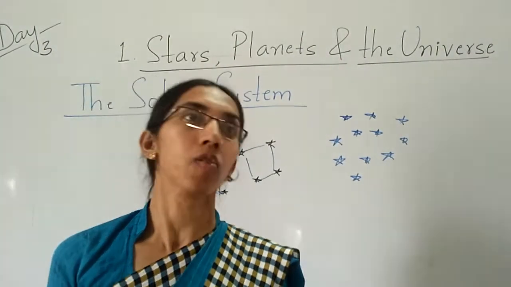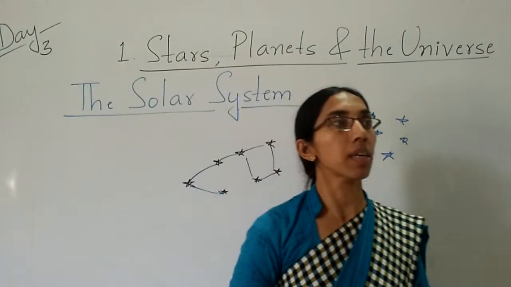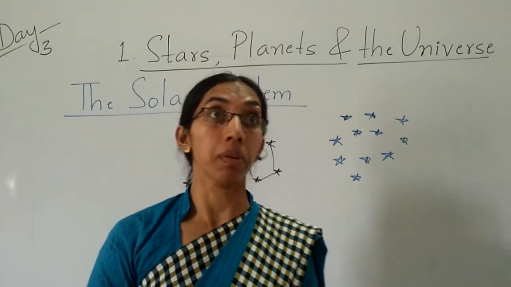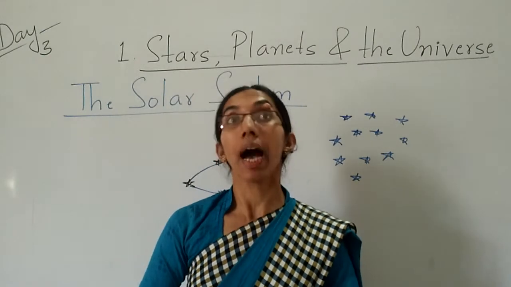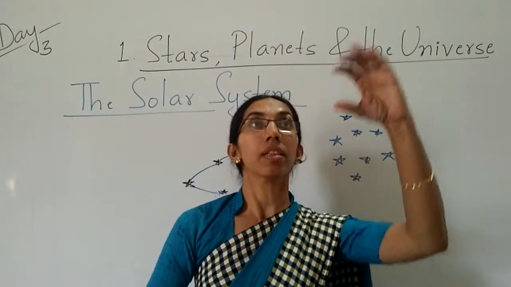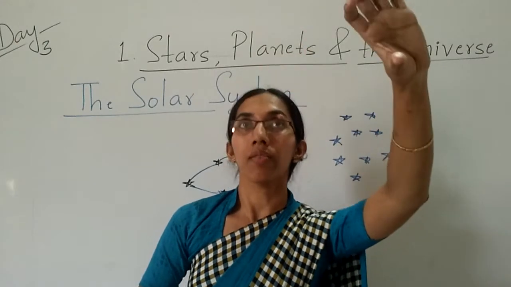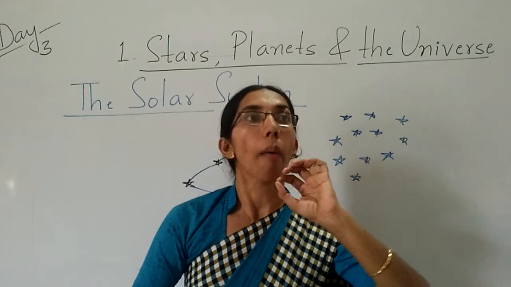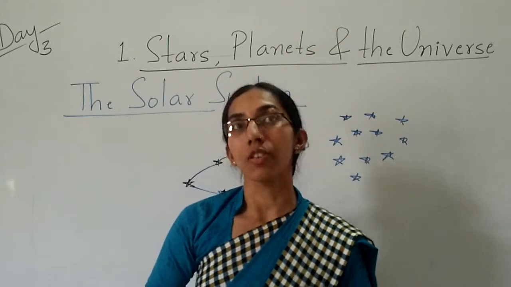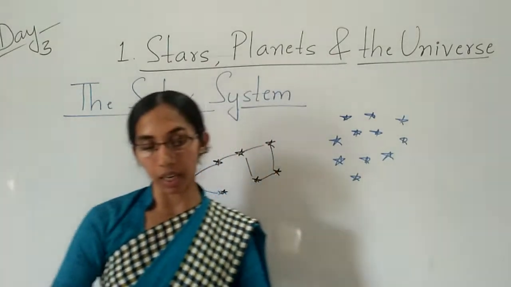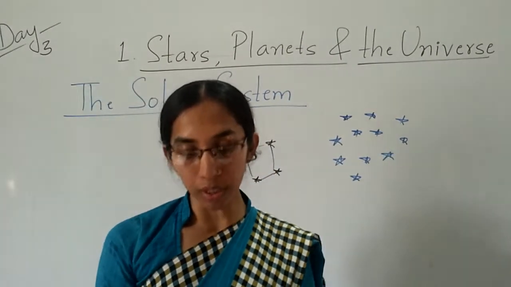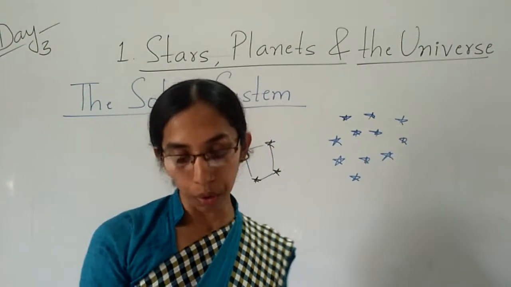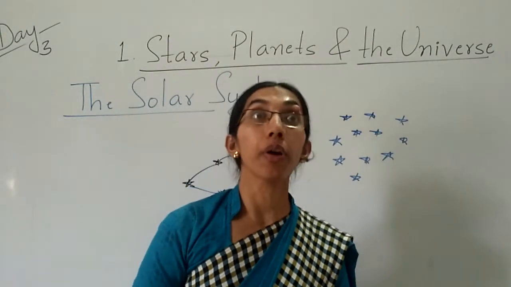Who invented the telescope, children? Yes, Galileo, a famous scientist, invented the telescope. With the help of the telescope, we can observe the stars and planets, their movement, color, and shape. With it, Galileo observed that Jupiter has 4 moons.